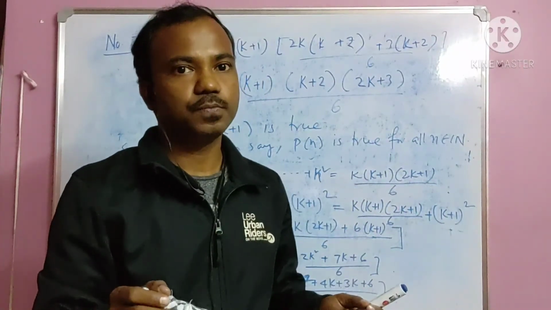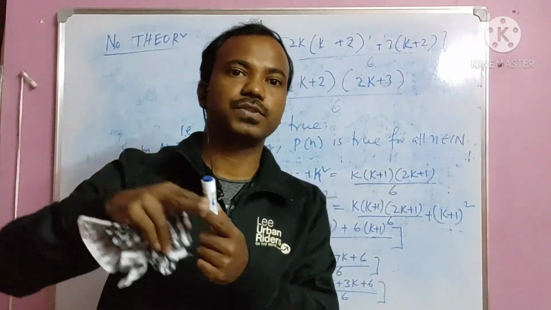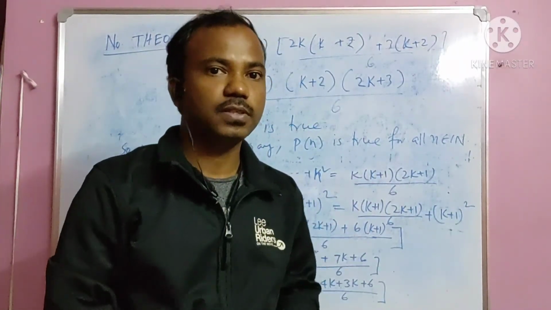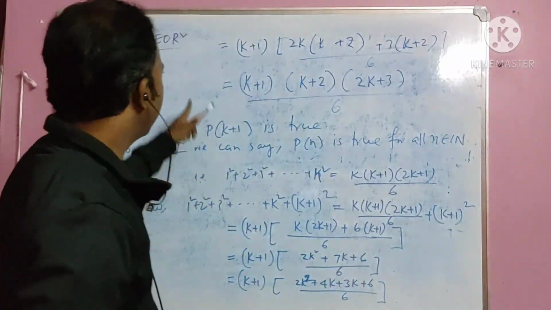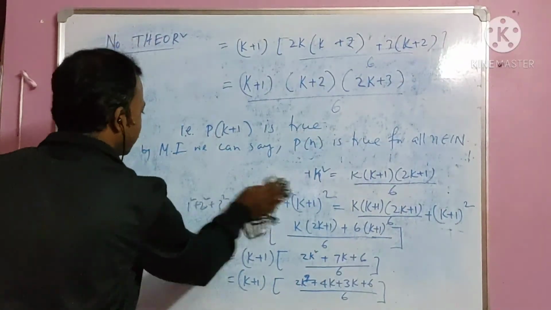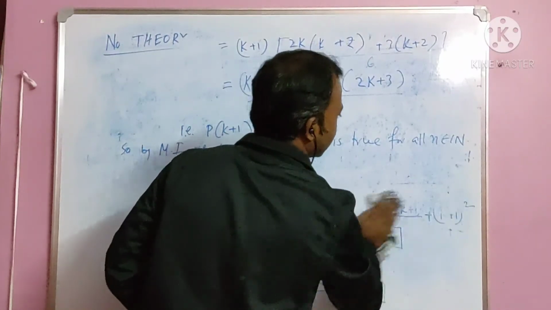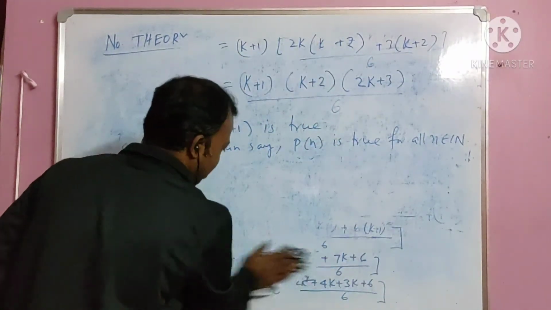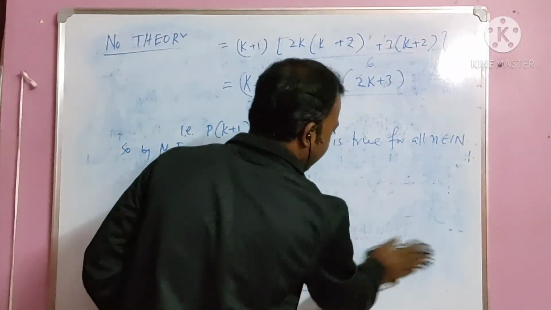How will we reach infinitely many numbers? How can we say that this is true for all infinitely many numbers? We have checked these things, and in this way you can say that yes, this is true by mathematical induction.